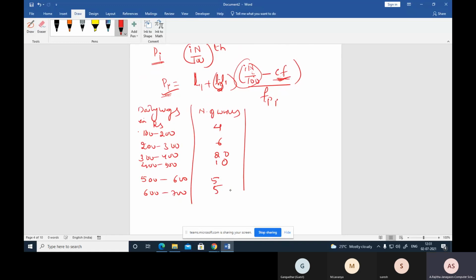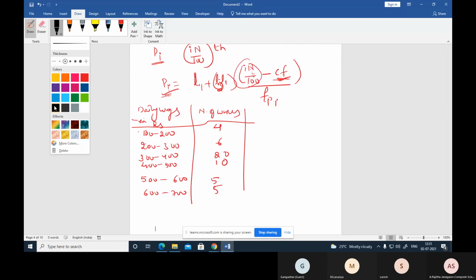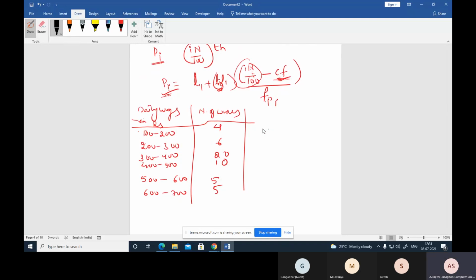So first find the median for this. How are we finding the median for this? దీనికి మనం median ఎలా find out చేస్తాం? So to find the median, first you find the cumulative frequency. That is 4 plus 6 is 10, 10 plus 20 is 30, 30 plus 10 is 40, 40 plus 5 is 45, 45 plus 5 is 50. This is the cumulative frequency.